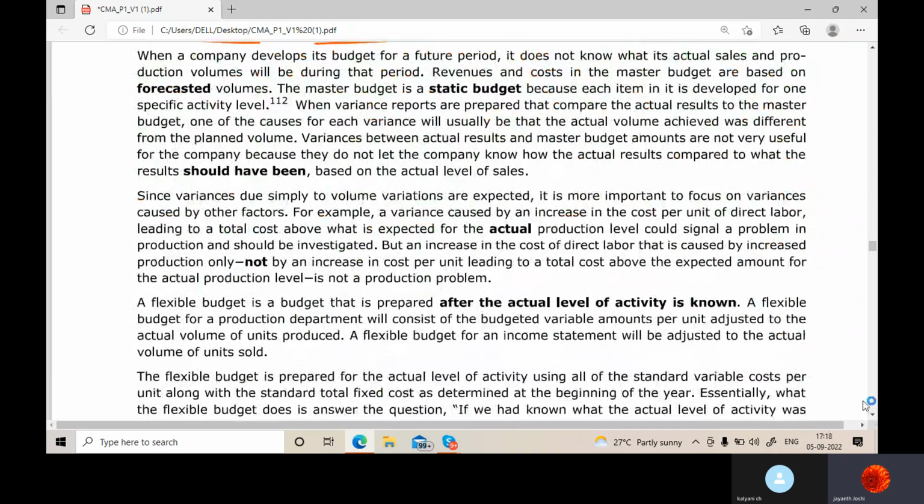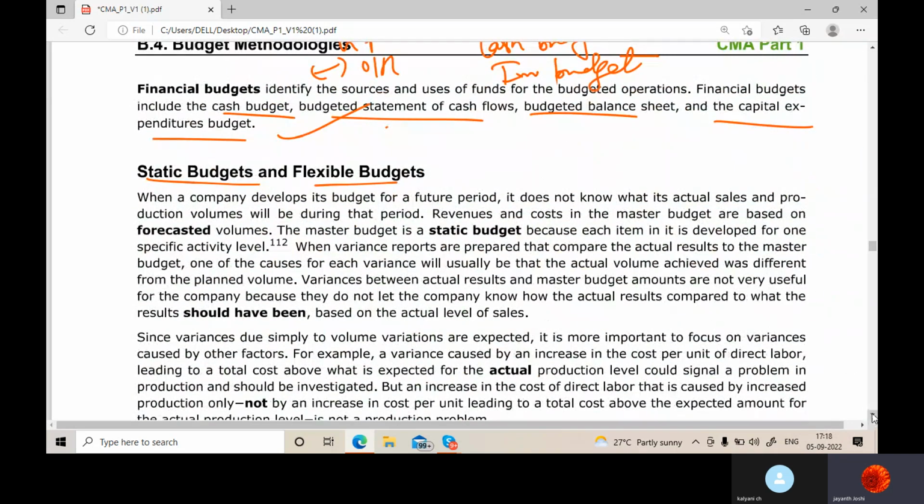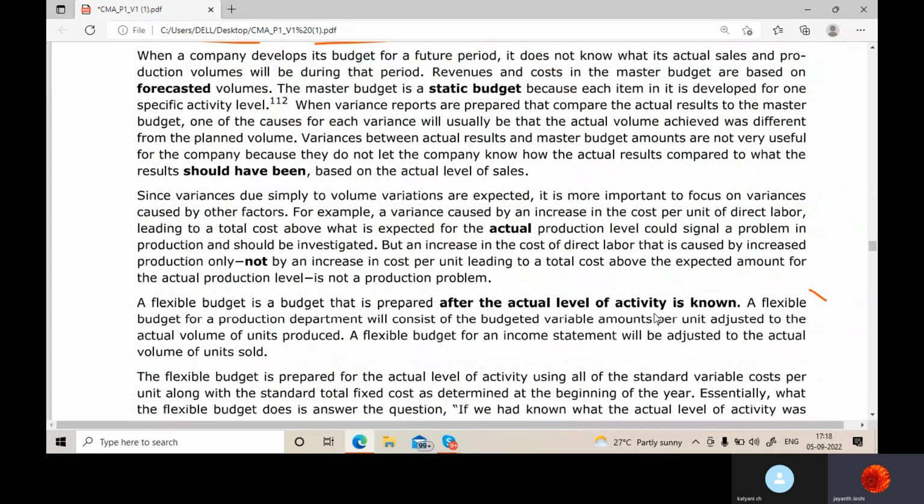Why we make budget? We make budget to compare that with the actual and to know the variance. Am I right? Whether what we estimated, whether we were able to achieve that target or not. But let's say if I say about cash budget. Cash budget is nothing but receipts minus payment. So I would see how much cash I have at the end of the period. Isn't it so? So then I will be comparing, that would be my estimate, that I estimated that I should have 1 lakh cash, but now when I see I have 1 lakh 20, so my estimate, it is better now. This is favorable for me. Why? Because what I estimated I got more than that.